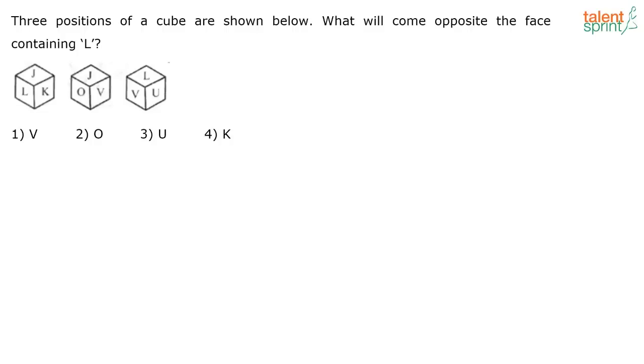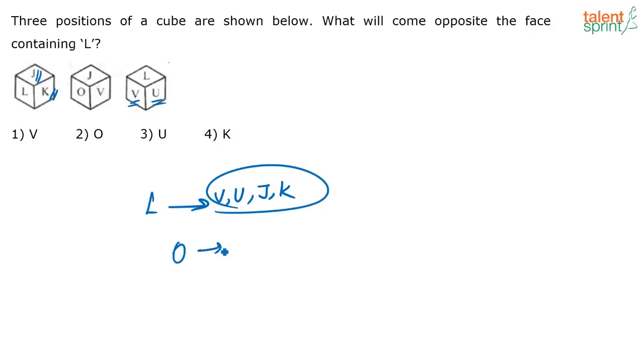So here if you see, you have face L, right? So which are the adjacent faces of L? See, you have V and U in this figure, which are adjacent faces of L. Here if you see L, the other adjacent faces are J and K. So which has to be the opposite face? The last one, whichever face is not these 4, right? It has to be O. So O has to be the opposite face to L. So correct answer is option 2.